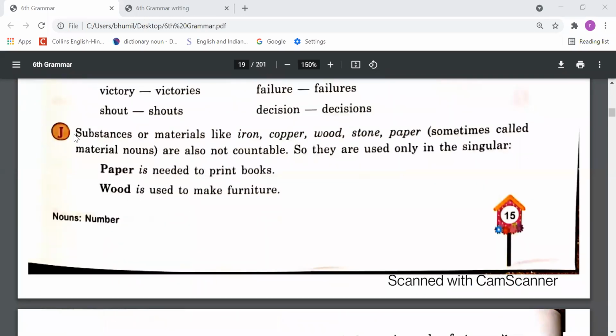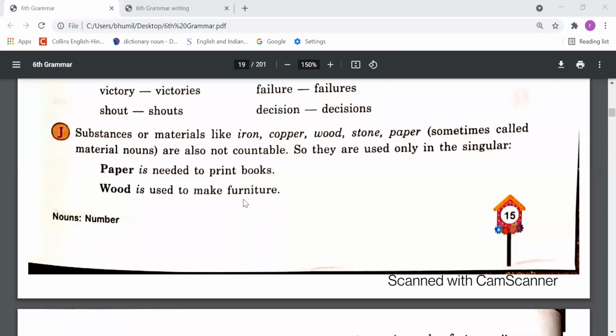Point J. Substances or materials like iron, copper, food, stone, paper. Sometimes material nouns are also not countable, so they are used only in the singular. Paper is needed to print books. Wood is used to make furniture.